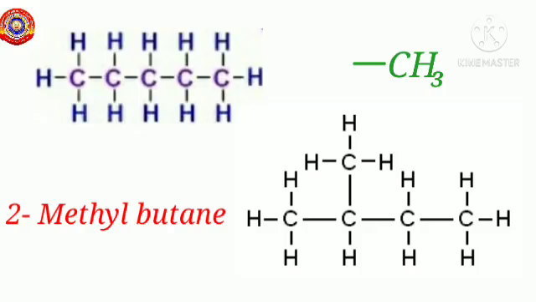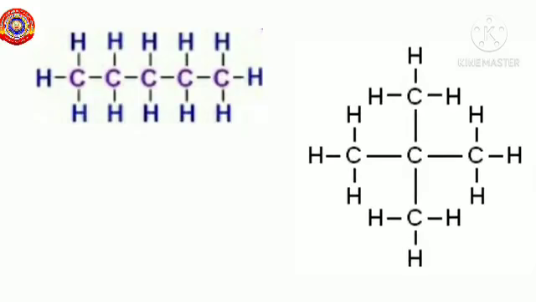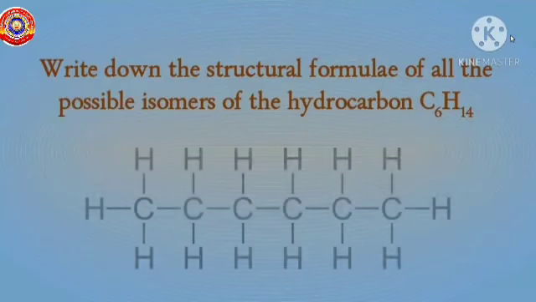If we again move one methyl group and we place it like this, we will get another structure with the same molecular formula C5H12. What is the IUPAC name of this compound? Yes, it is 2,2-dimethylpropane. Got it?